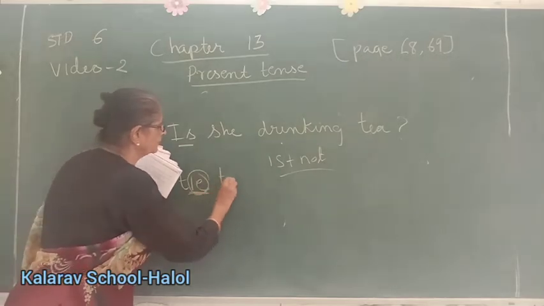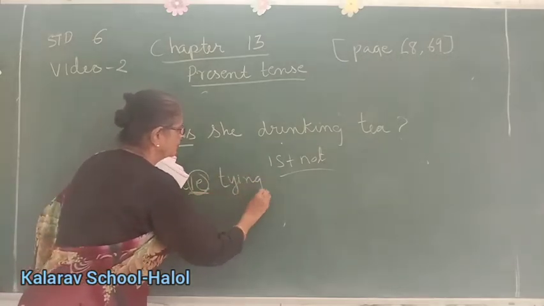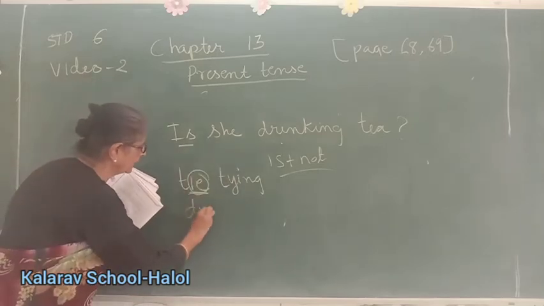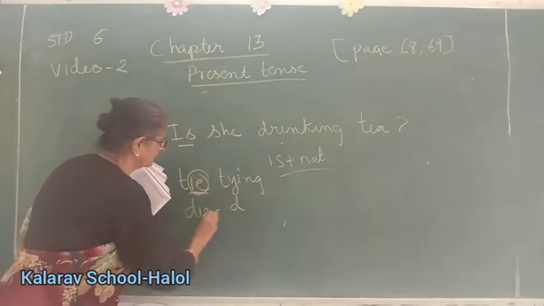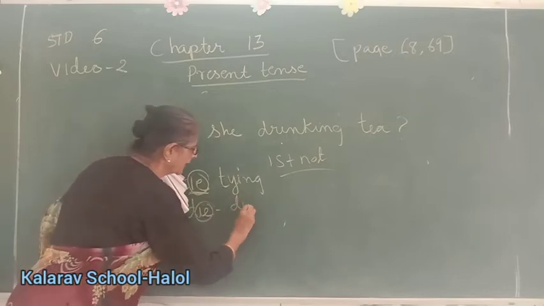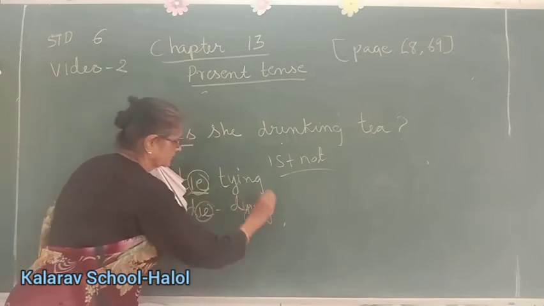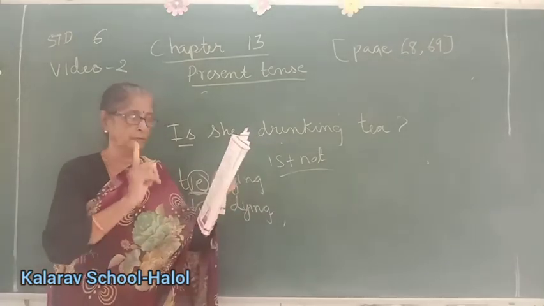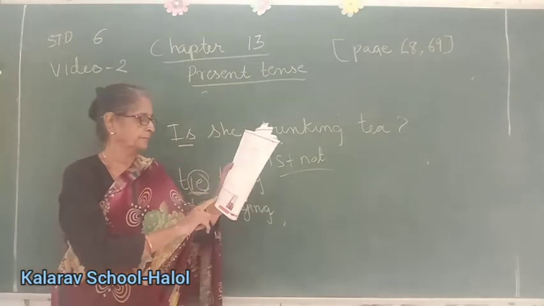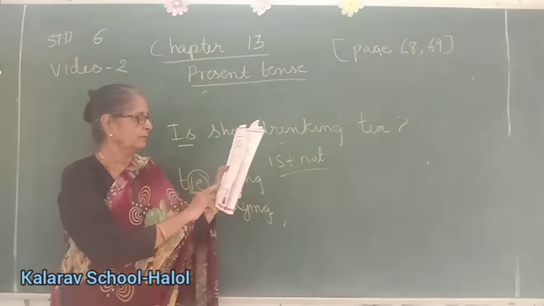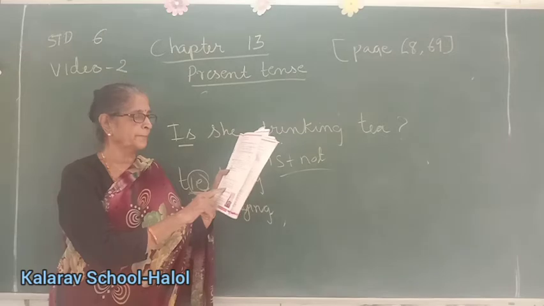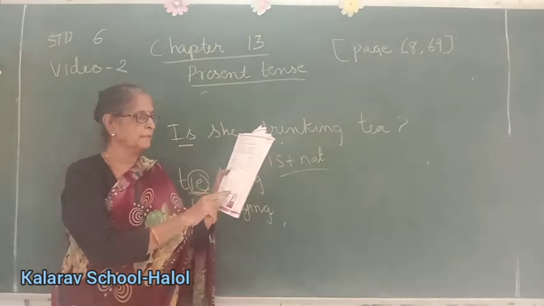Die, dying. This ie will change directly to y. These are exceptions. This you have to learn. With some words we double the last letter. Example, begin, beginning, cut, cutting.